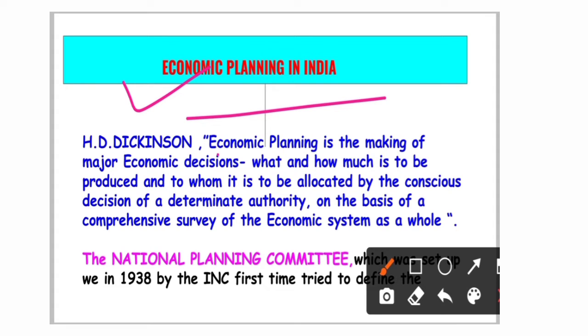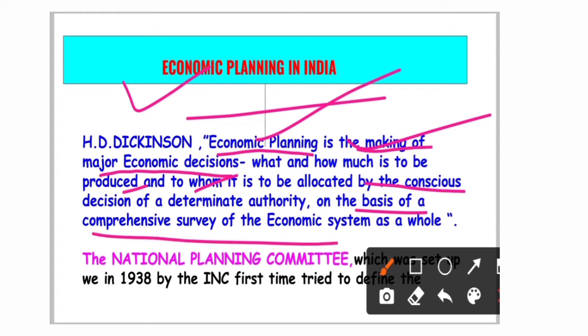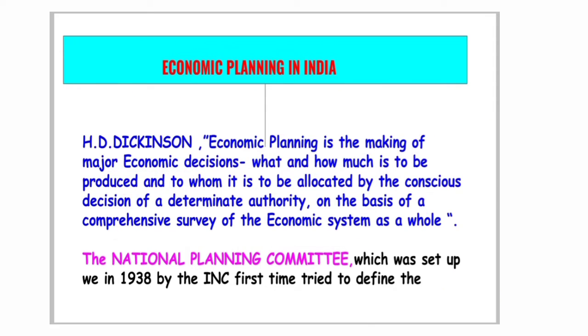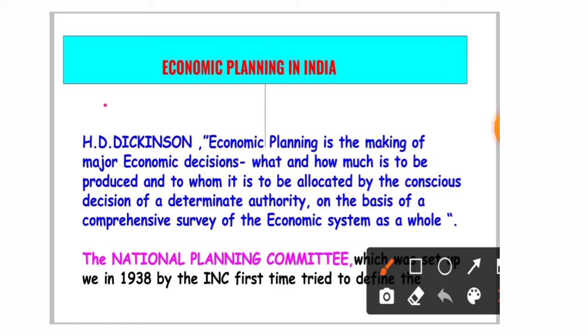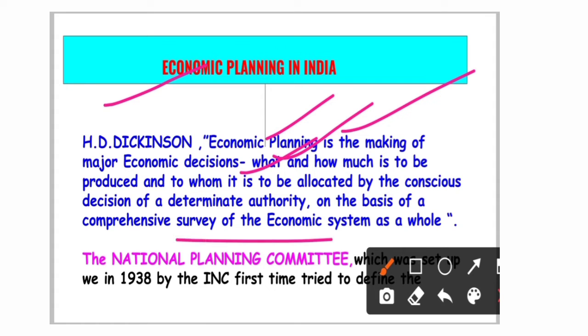Let's go. What is economic planning? It is the making of major economic decisions: what and how much is to be produced, and to whom the resources are to be allocated, on the basis of a comprehensive survey of the economic system as a whole. Very important. You don't need to learn it by heart, just understand it. Economic planning is nothing but deciding what, how and how much of the resources is to be distributed to the people on the basis of a survey of the economic system as a whole.